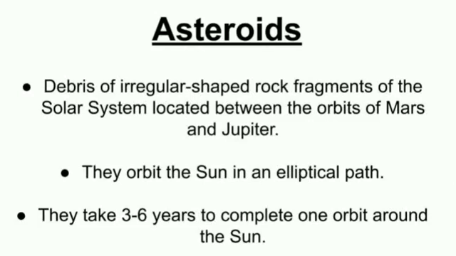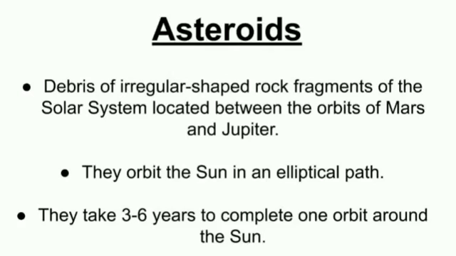Now the other member of the solar system is asteroids. What are asteroids? They are debris. Debris means rock fragments. And they orbit. Asteroids are mainly found between the orbit of Mars and Jupiter. They form a band and this band of asteroids orbit the Sun in the same elliptical path like the other planets.